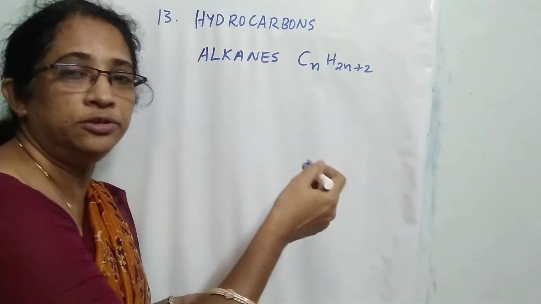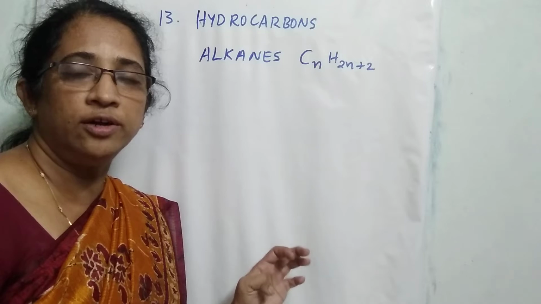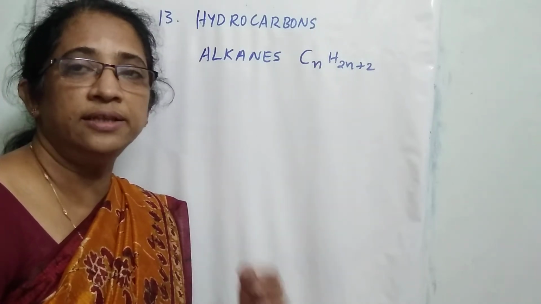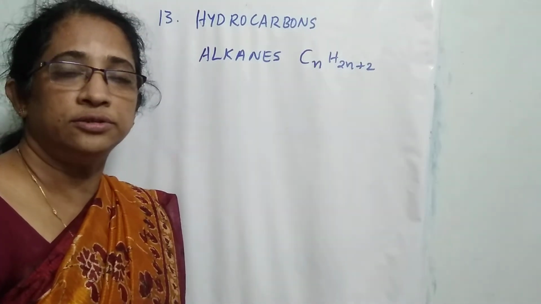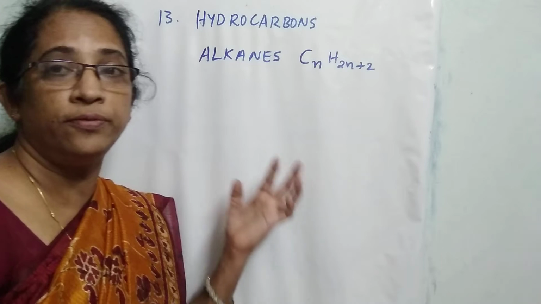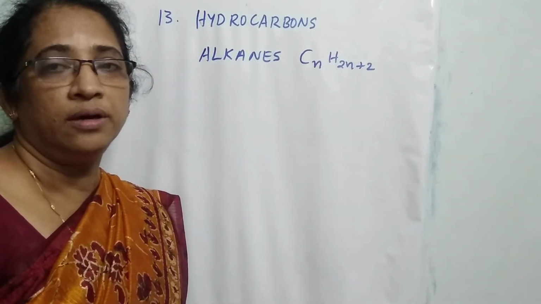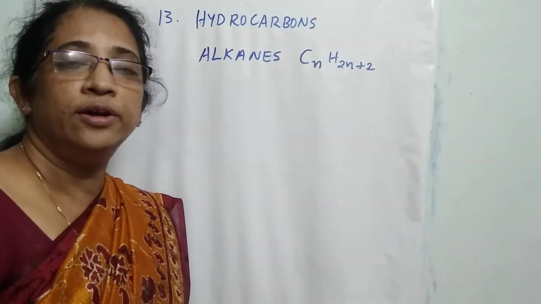Then n is equal to 2, we get the formula C2H6 which is ethane. When n is equal to 3, the compound is propane, that is C3H8 and so on. So, we can use the general formula to write the molecular formula of all the members in the alkane family. And now we are going to discuss about the nomenclature of alkanes.